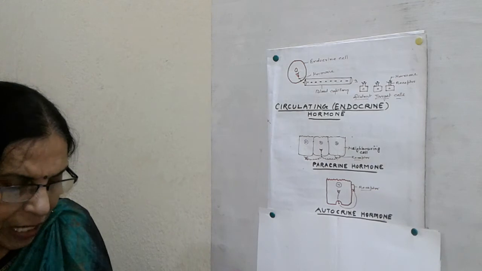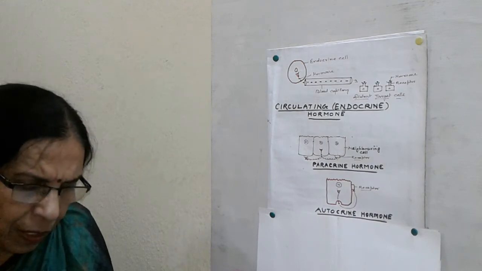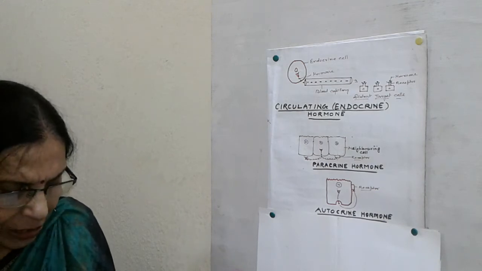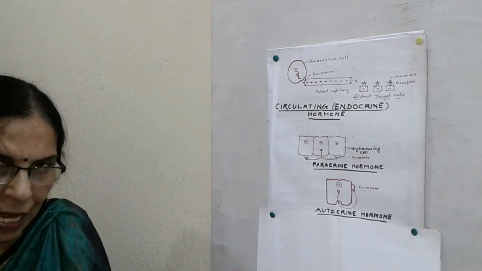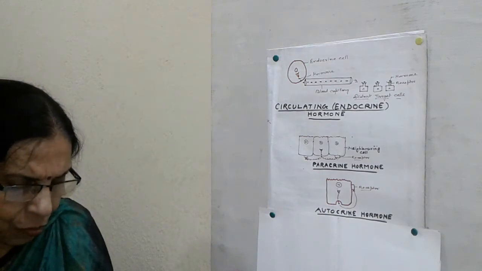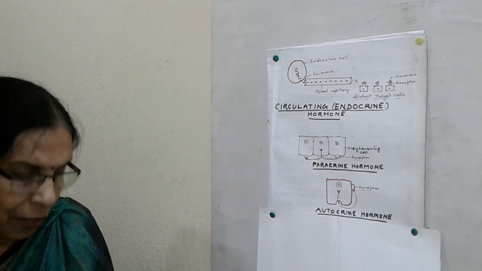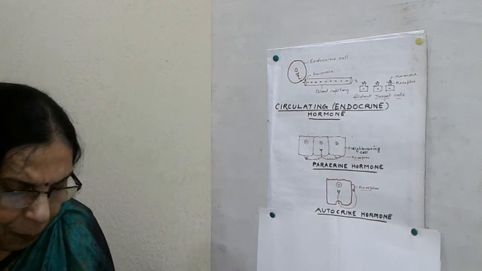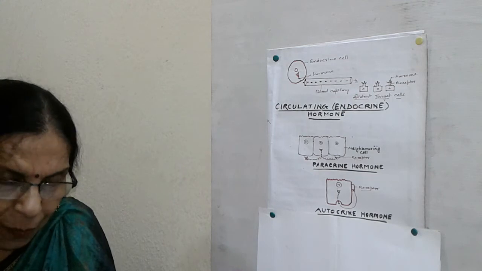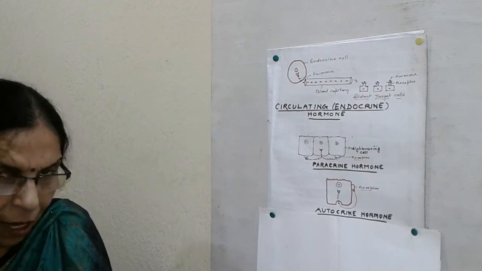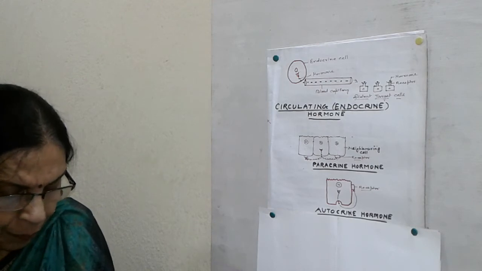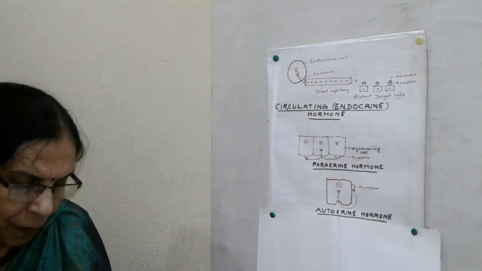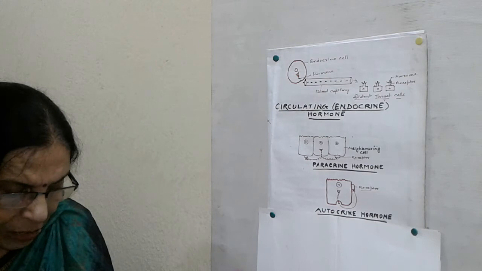Next one is peptides. This may be short chain or long chain. Short chain peptides: oxytocin and ADH, antidiuretic hormone or vasopressin, are released from the posterior lobe of the pituitary gland, the neurohypophysis, as you have studied from another teacher. They are short peptide, nonapeptide hormones.